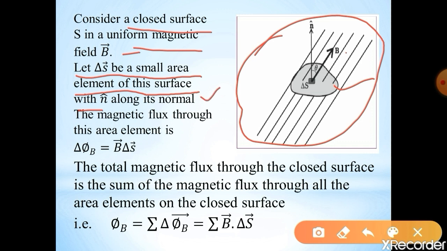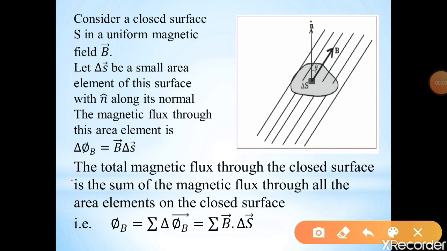So see, this is the closed surface. Inside that closed surface we have considered a small area, and that small area we call an area element. So this is the normal. Then the magnetic flux through this area element is, that is, delta phi B is equal to B dot delta S. Now we have seen magnetic flux, B dot delta S, where B is the magnetic field, delta S is the small area element.